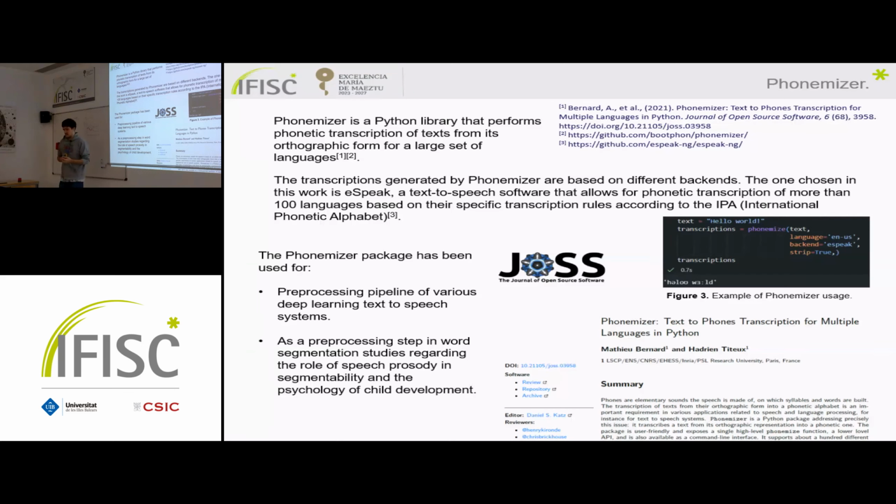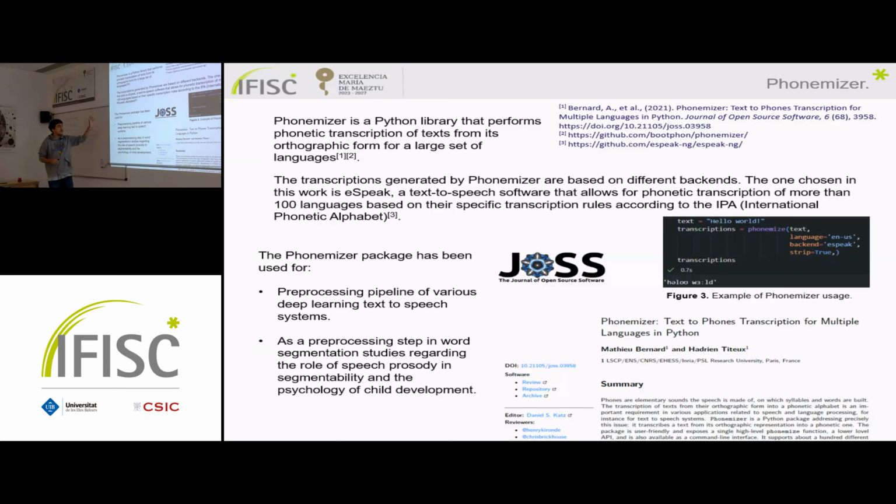I'm not a philologist, I'm a physicist, so I don't know how to do a transcription by myself. So I've done the phonetic transcriptions by using this Python library called Phonemizer, which allows making the phonetic transcription of text in its orthographic form, and it's based on different backends. The one I've chosen is eSpeak because it made the phonetic transcription of about 100 languages, and it's based on the rules of the IPA, the International Phonetic Alphabet, that is the one that I'm using for the work.